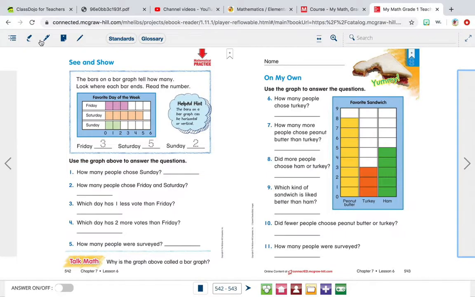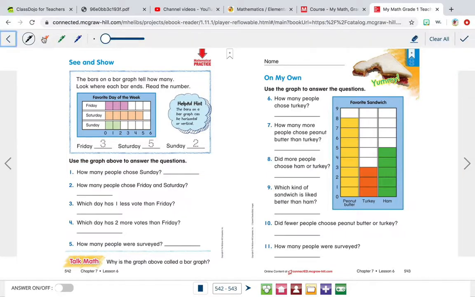Here on the second page now, see and show. The bars on the graph tell how many. Look where each bar ends, read the number. So you look where the bar ends and read the number. So, favorite day of the week. Some people said Friday was their favorite day. Some people said Saturday was their favorite day. And some people said Sunday was their favorite day. Our job is to read this bar graph, okay?